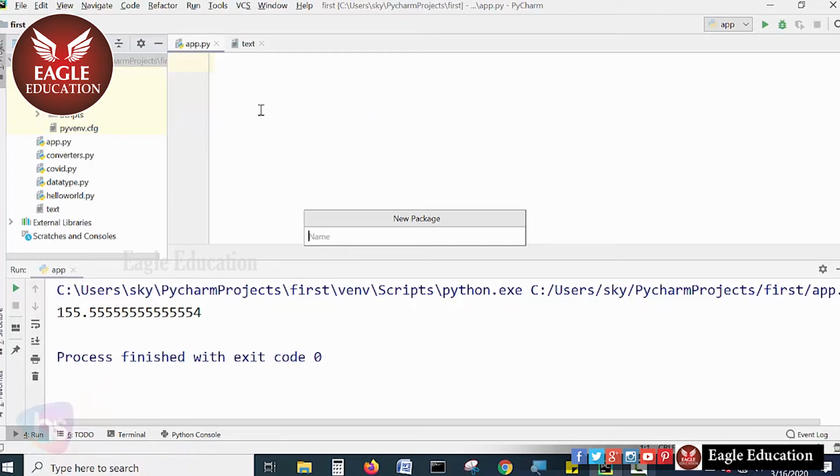For example, I am giving e-commerce. E-commerce, I have given as the package name, like a folder name. Whereas if you choose a Python package directly, it has special properties. We'll see that now. And hit enter.